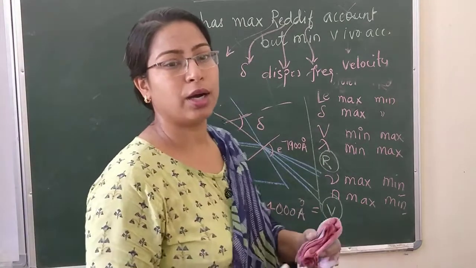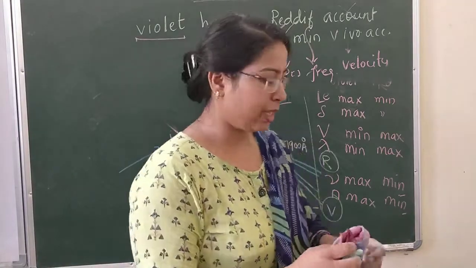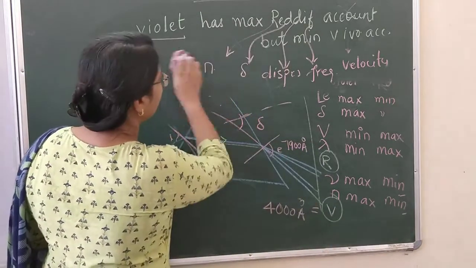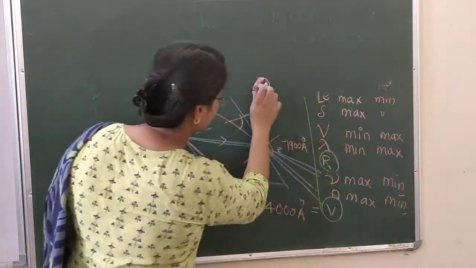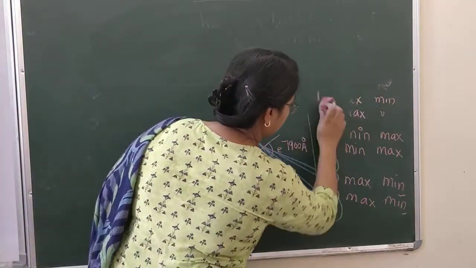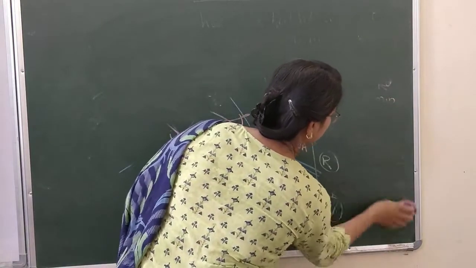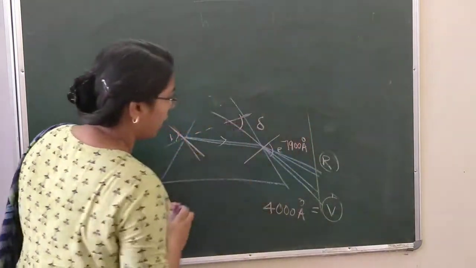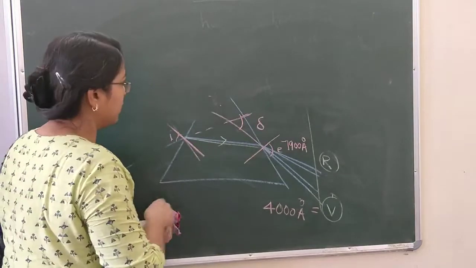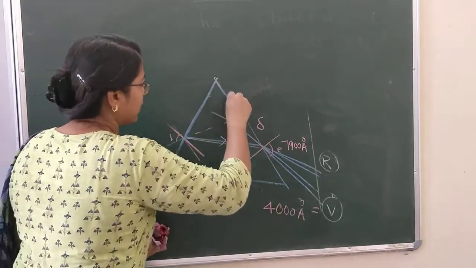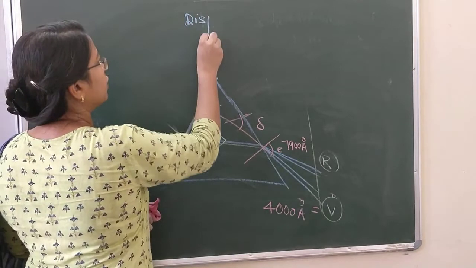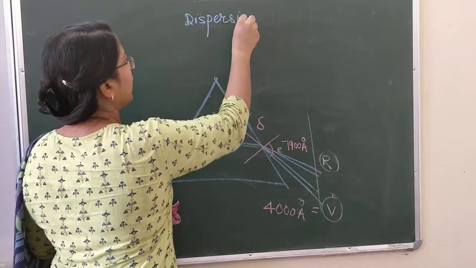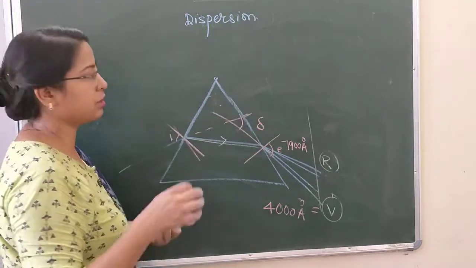Okay, so before putting an end, let's quickly look at one more concept. What we find here is that white light splits up into 7 different colors, and that phenomenon is called dispersion. Splitting of white light into 7 different colors is dispersion.